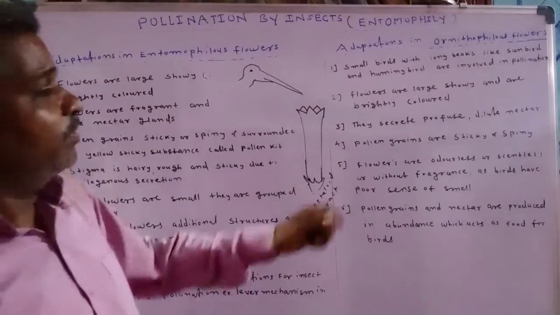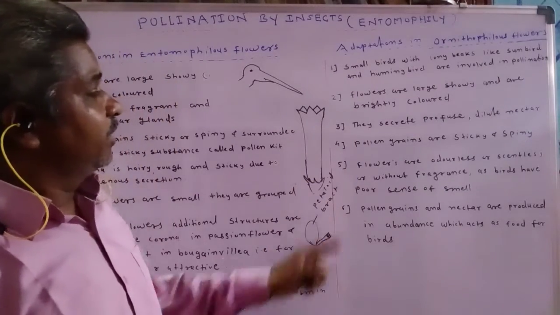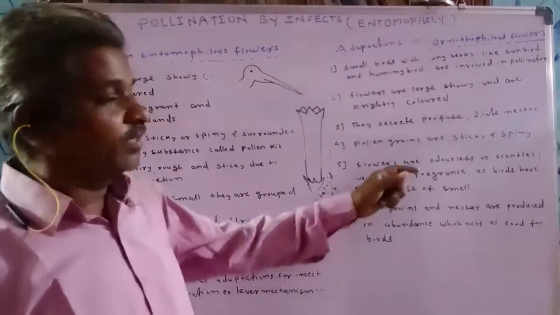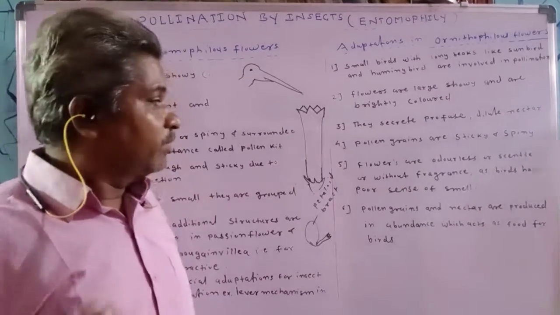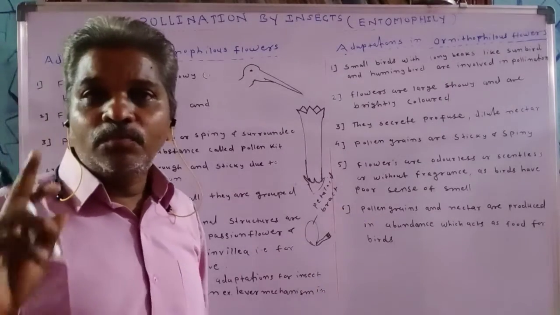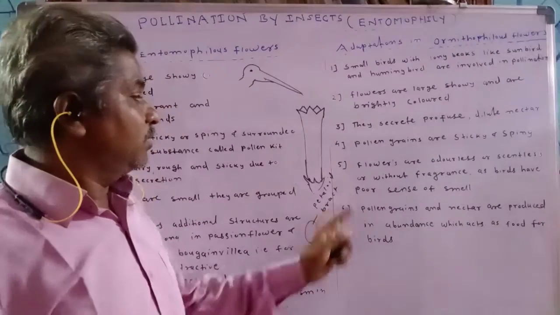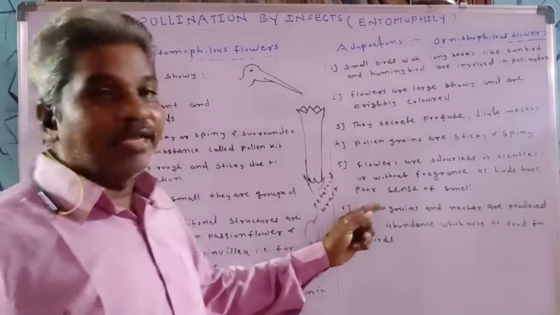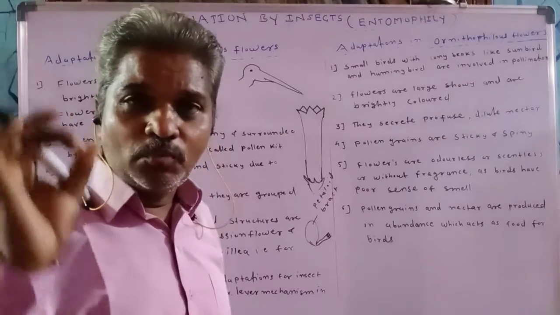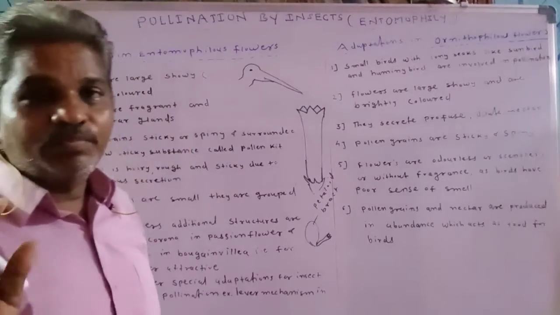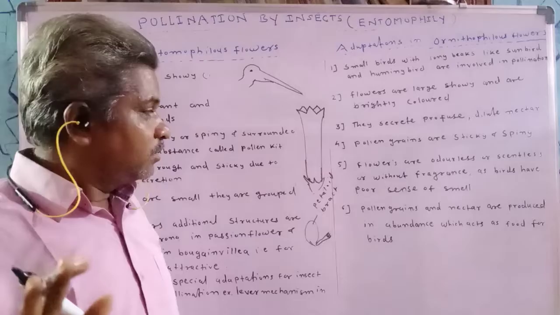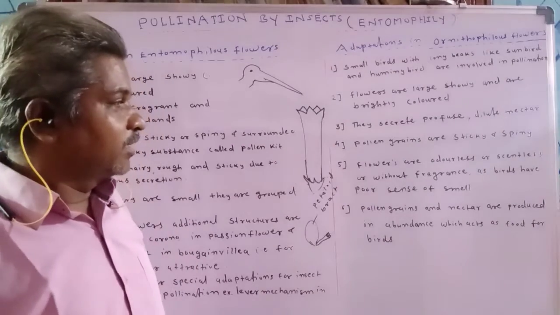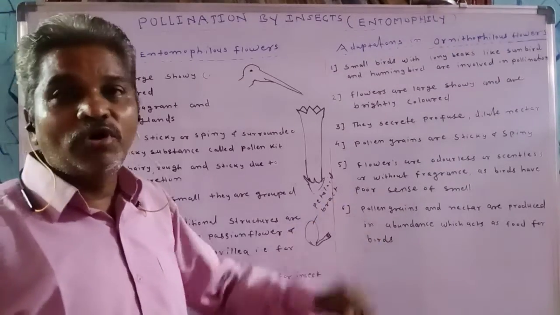Another adaptation for ornithophily is that flowers are odorless, scentless, or without fragrance. As you know, birds are with a poor sense of smell. The sense of smell in the bird is poorly developed.